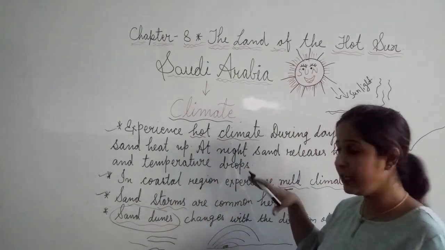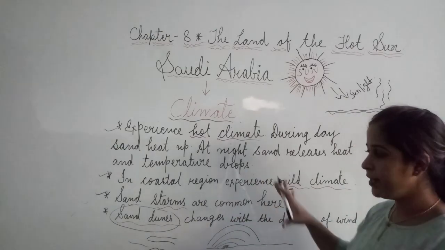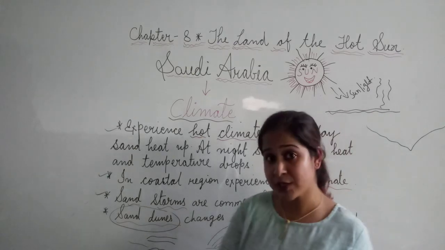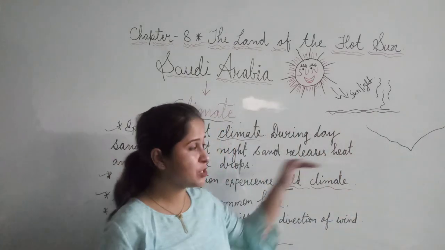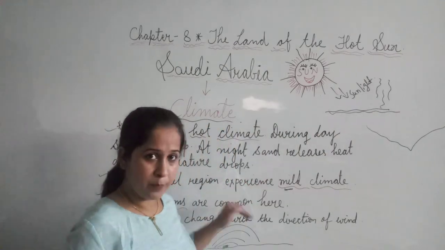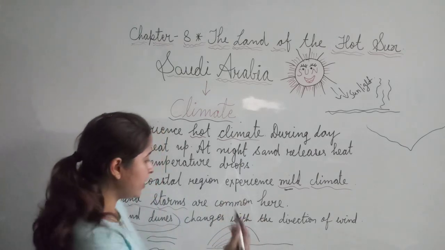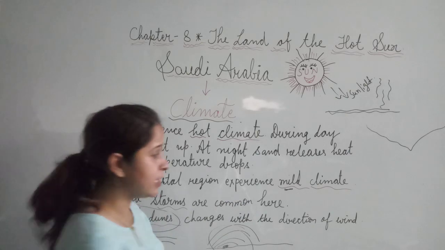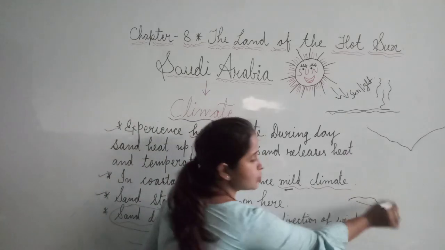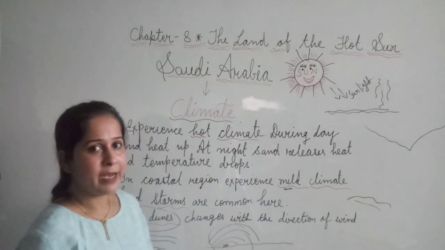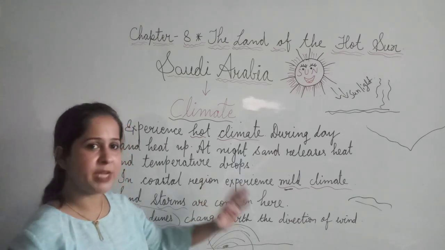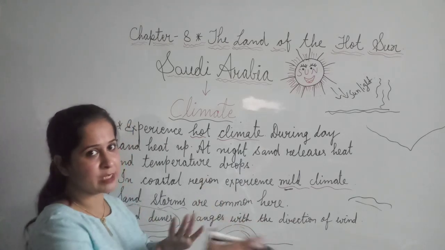The blowing winds shift these heaps of sand from one place to another, but it depends on the direction of the wind, because the direction decides the position of sand dunes. If one day we find the sand dunes here, most probably we will find them in another direction later. So it is not the permanent place of a particular sand dune. Sand dunes change their position according to the direction of the wind.